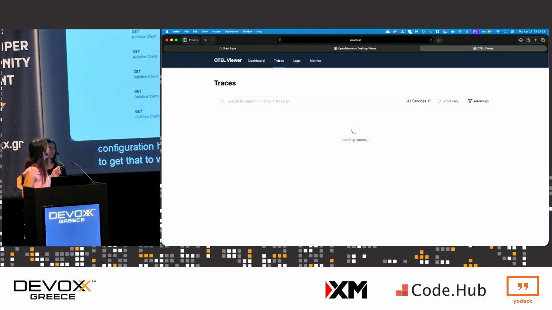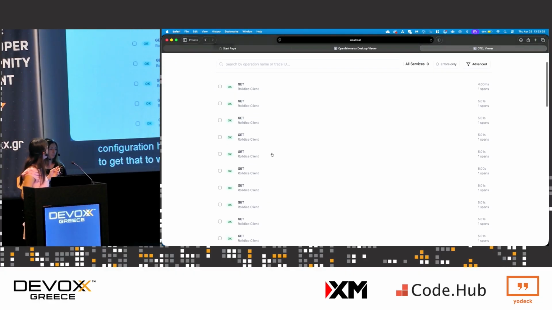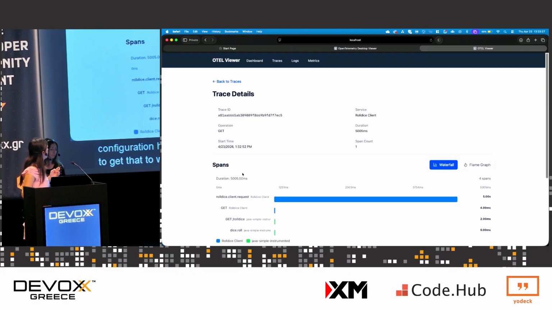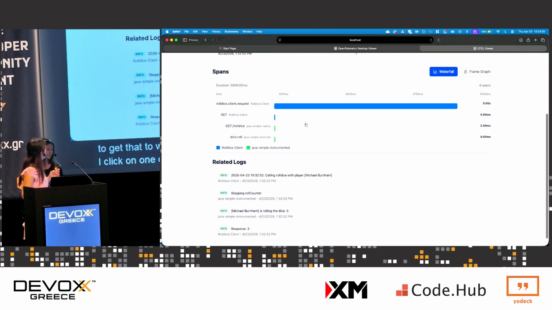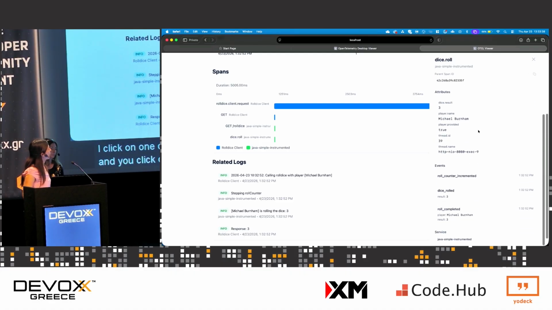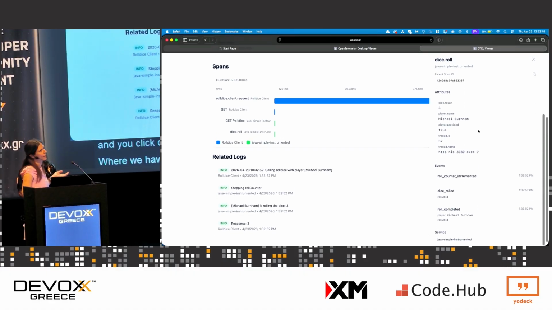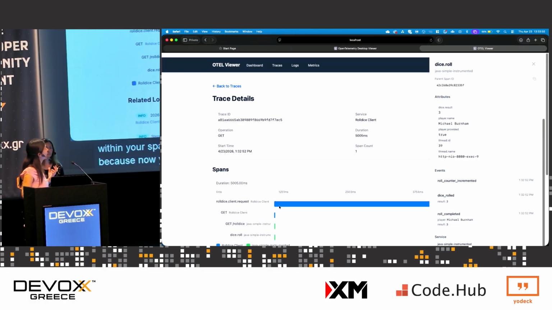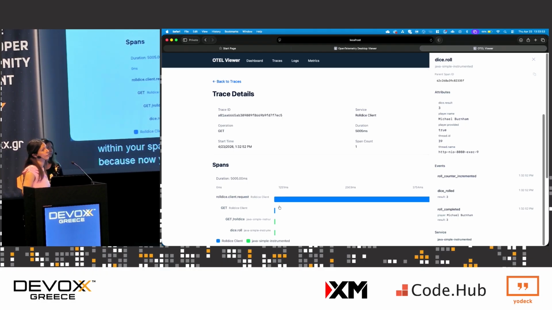Now, this is the traces view, and you can see the different traces. If I click on one of these, you again see that trace view, and these are the individual spans, and you click on that. It's similar to what we had with the other tools, right? We have our attributes, and our events are essentially logs embedded within your spans. And then this also shows the related logs, which is really cool, because now you can see the logs associated with your traces. And Java does a really nice job of associating the logs with the spans, so we didn't even have to do anything special about that, which is awesome.